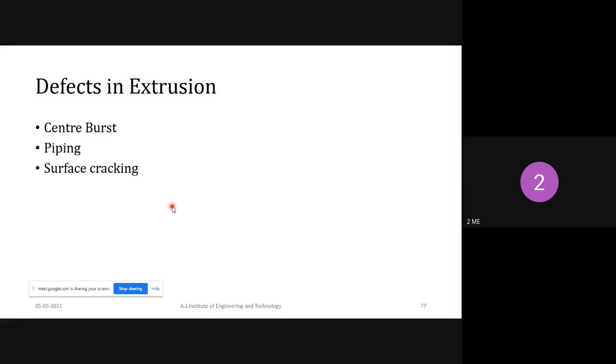So, center burst, piping, and surface cracking. This completes your fourth module. In today's class we discussed the drawing process as well as the extrusion process. In the fourth module, what concepts did we discuss? First one is the forming process, the definition of forming. Second one is forging: types of forging, the equipment used for forging, and defects in forging, everything we have already seen.